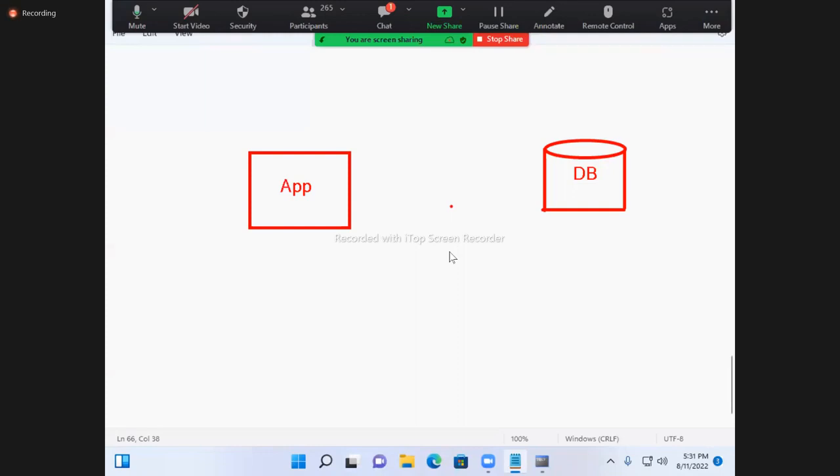But why is it called a driver? From one end to the other end, data travels. For the traveling purpose, a driver is required. That's why it is called a driver. The driver is a software that will carry the data. So from application to database and database to application, it will carry the data. That is the reason that software is called driver software.